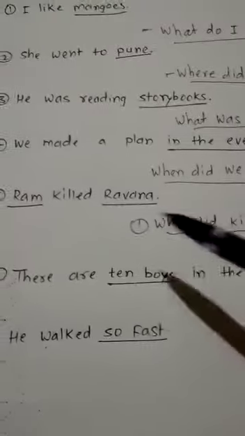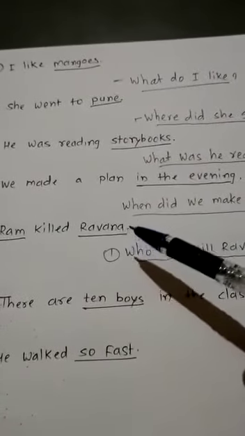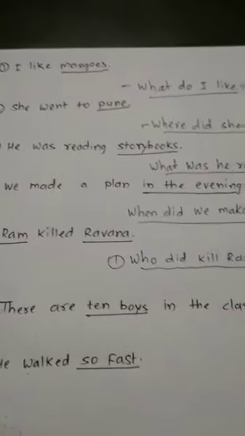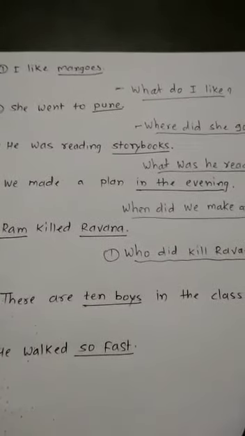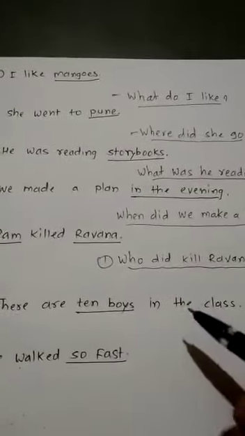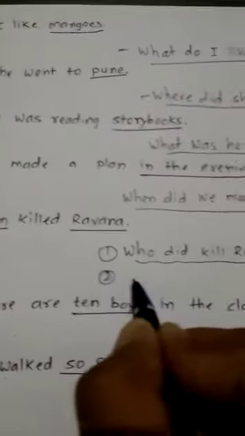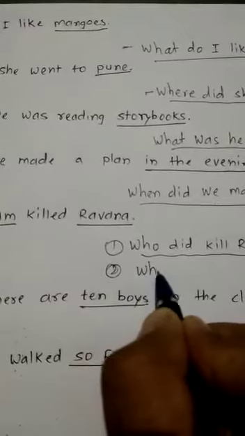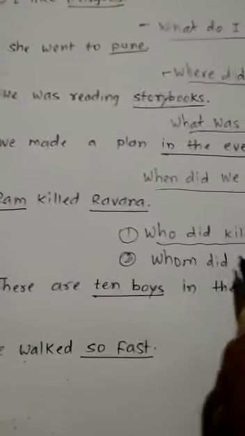If you question this, your answer will be there. What will be your answer? Ram. Now suppose you want Ravana as the answer, then he killed somebody, because Ravana is used here as an object in the given sentence. So that's why you will have to frame your question with whom. Okay. So the question will start with whom did.